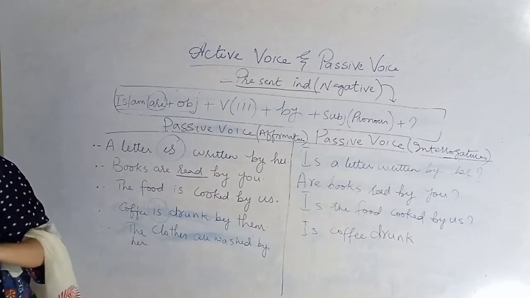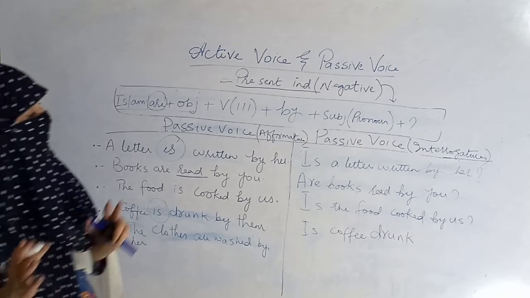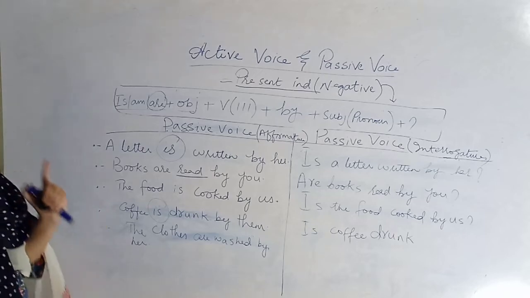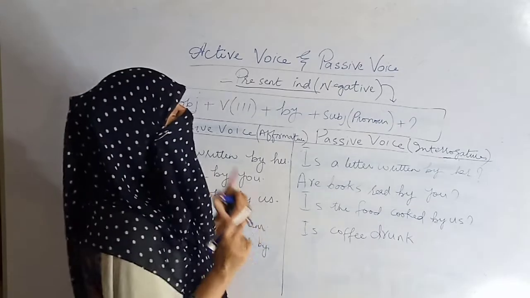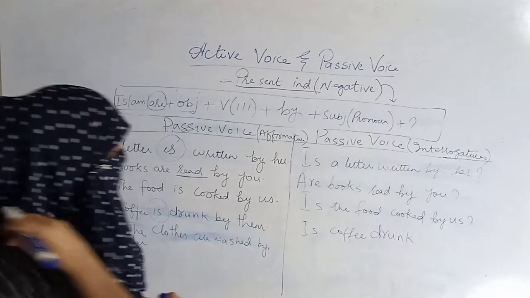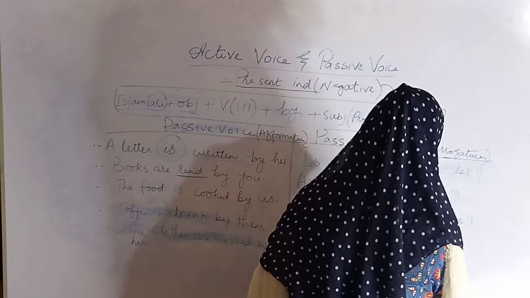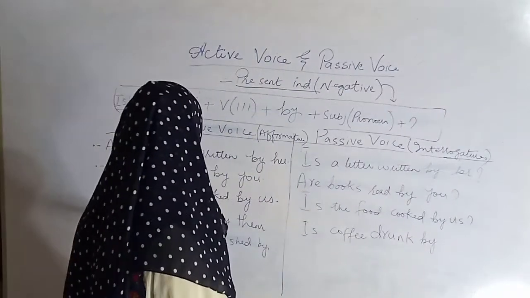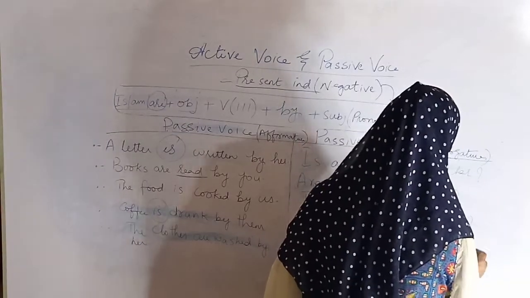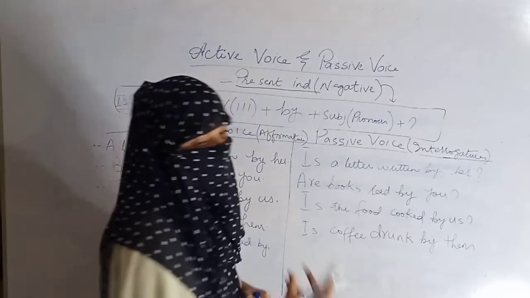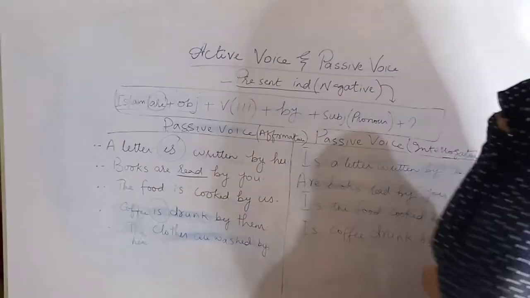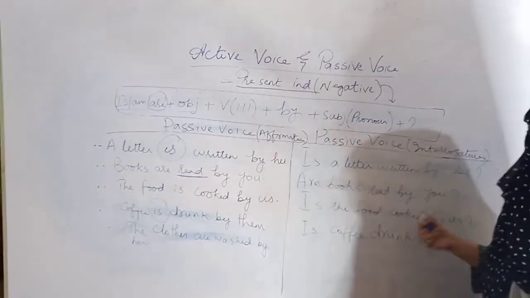I am not going here and there, not going contrary to the formula. You have to do this too because in grammar we are not supposed to make any mistake. Is coffee drunk by them? They is the subjective pronoun, and them is its objective form, but the subject is they.